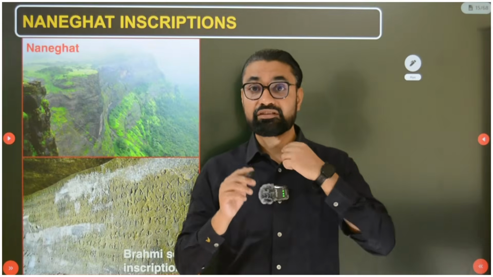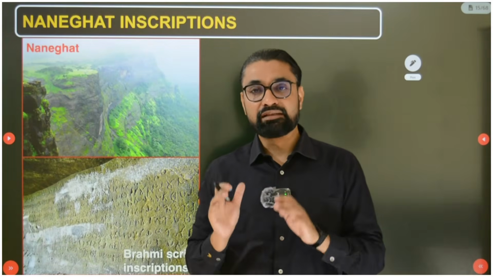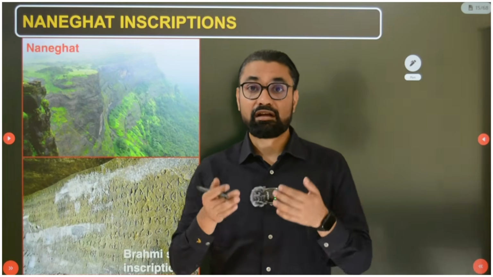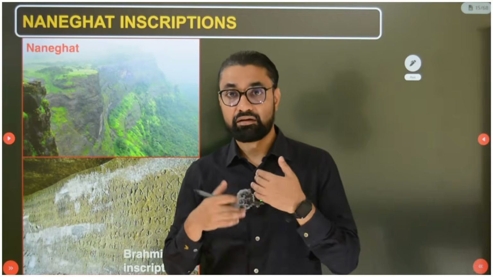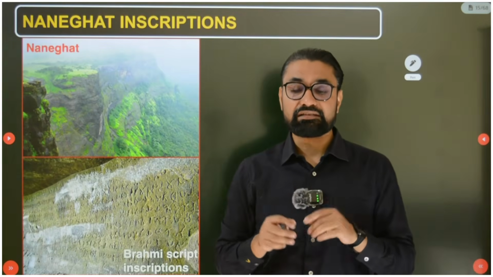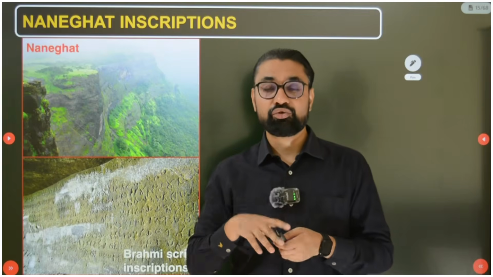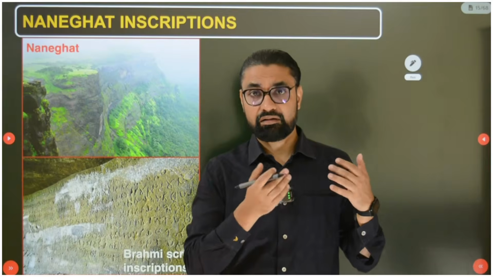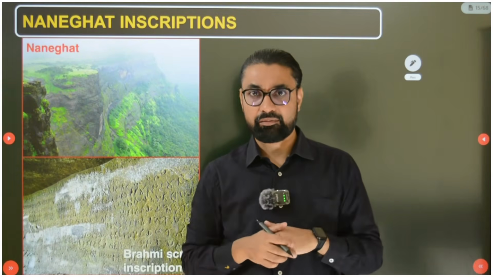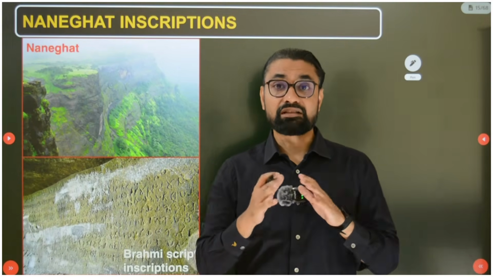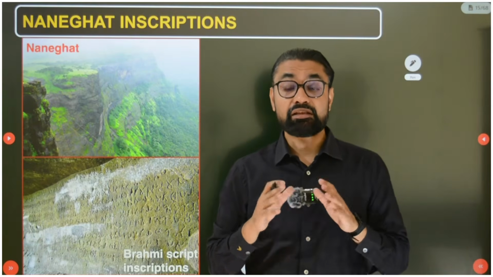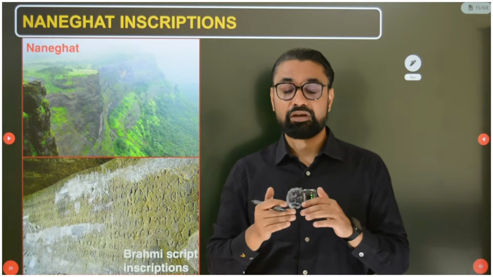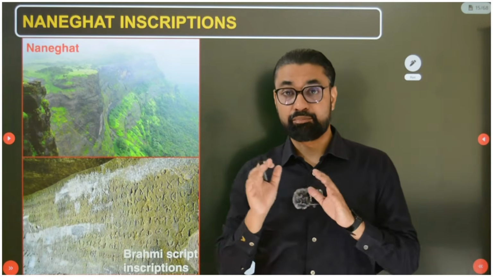And there were battles between these Western Kshatraps and Satavahanas, and these stories are mostly recorded in these Naneghat and Nashik inscriptions. Now Naneghat is the earliest inscription, Nashik inscriptions come later. So guys, to understand these Naneghat inscriptions you need to know the chronology of Satavahana kings. The first Satavahana king was Satkarni I. Actually, before him there were also founder kings, but Satkarni I was important, and he is known as Lord Dakshinapath.